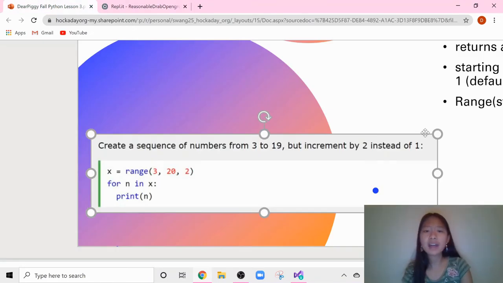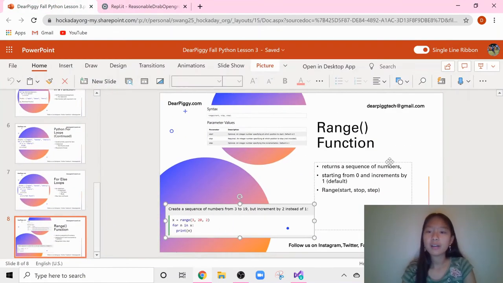So I think that video was pretty short, pretty sweet. Not very long, right guys? So we learned about the range function, and that was essentially it.